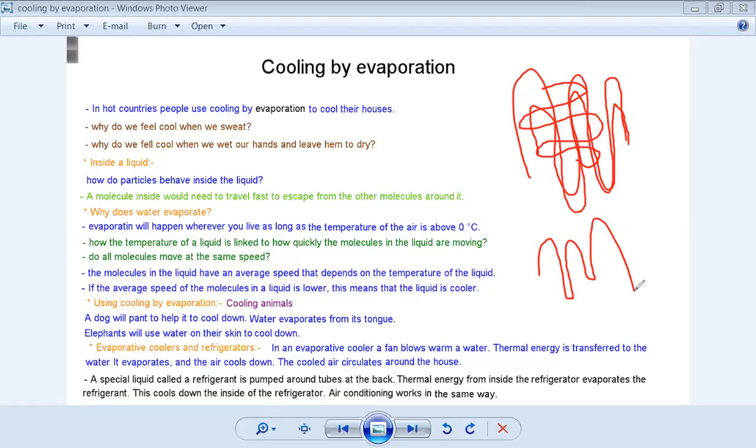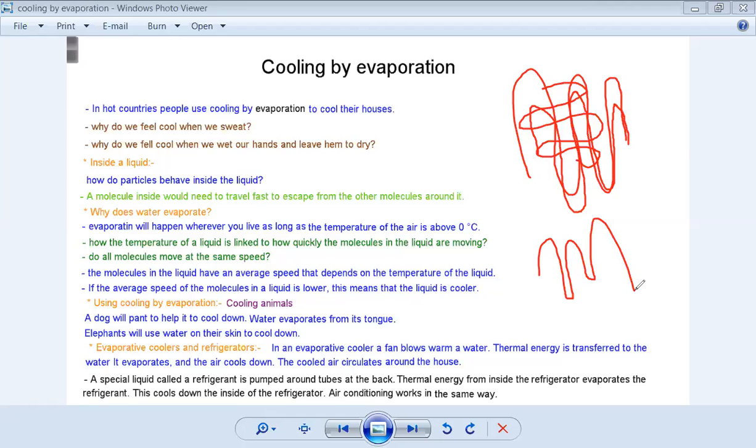So when the thermal energy gets into the liquid, it will evaporate and cool down. It will emit a cool current around the room. So this is how cooling by evaporation works.